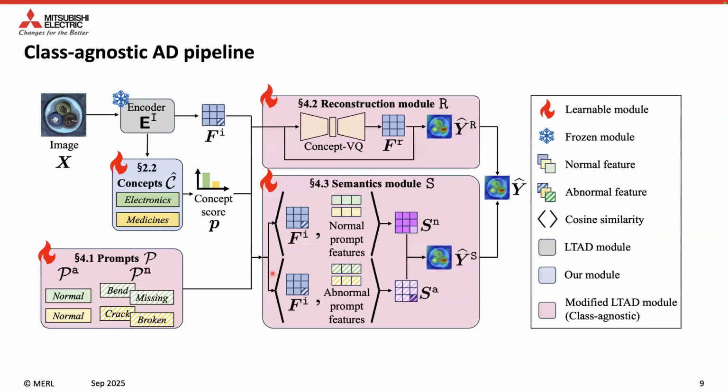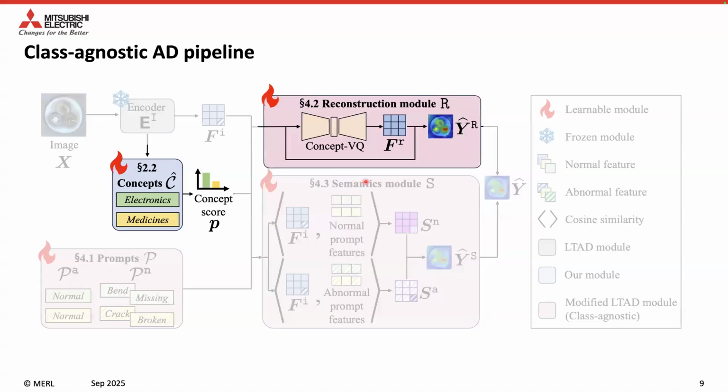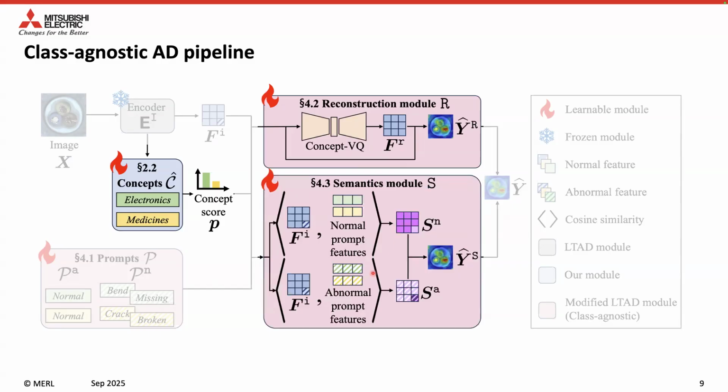Our class-agnostic model is based on the general two-branch pipeline of LTAD with key differences. The concept score P is assigned to each image X. P then controls the soft switching mechanism in our class-agnostic reconstruction module R and semantics module S.